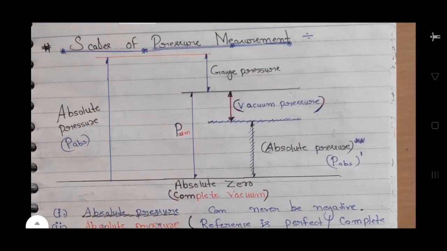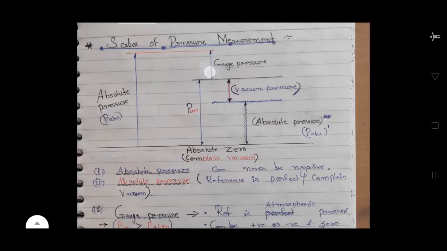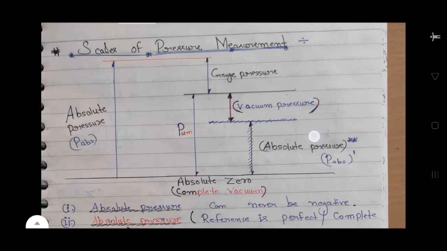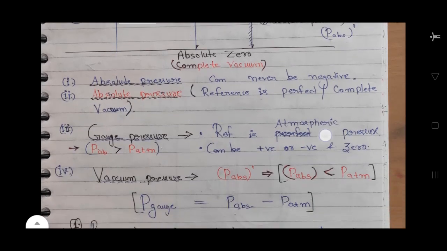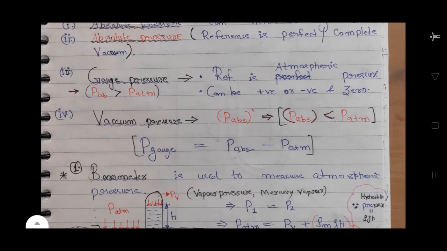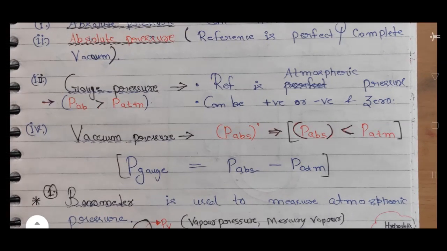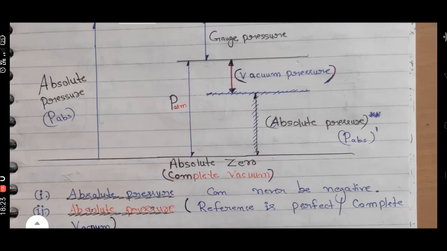And here for gauge pressure, P absolute greater than P atmospheric, means P gauge is equal to P absolute minus P atmospheric. You can see here P absolute is equal to P gauge plus P atmospheric. Then the fourth one is vacuum pressure. In vacuum pressure, P absolute is less than P atmospheric.